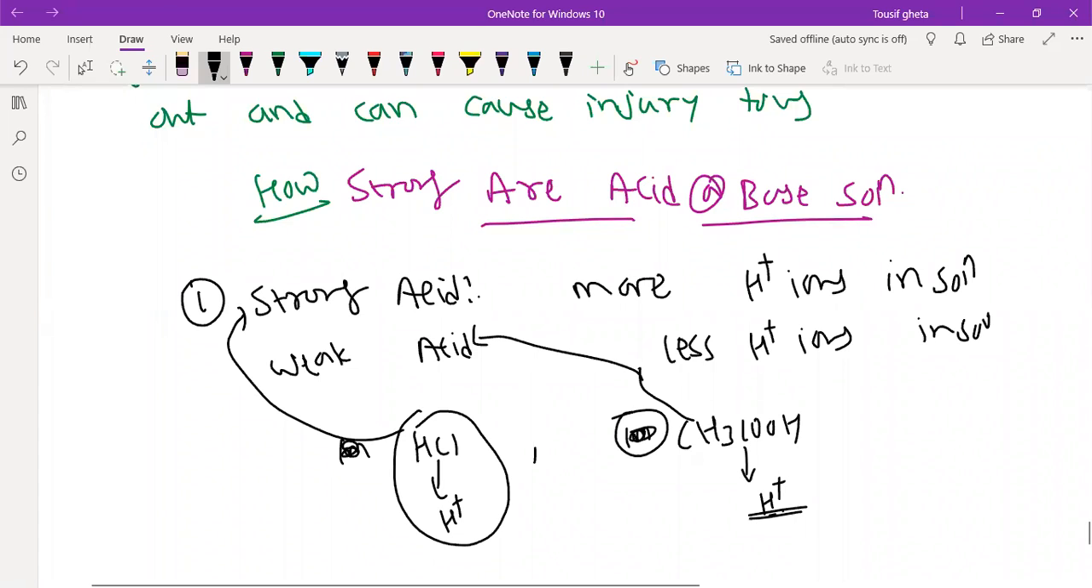and partially. It will not completely dissociate. The strong acid will dissociate completely and very fast. So this is the difference between strong acid and weak acid. Understood? Understood what strong acid means? It will contain more H plus ions. It will dissociate completely, you can say. Understood now?